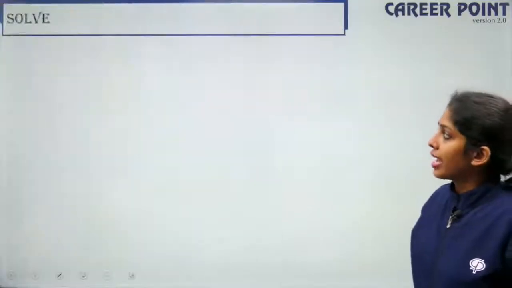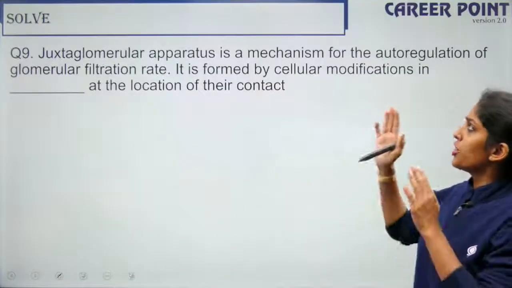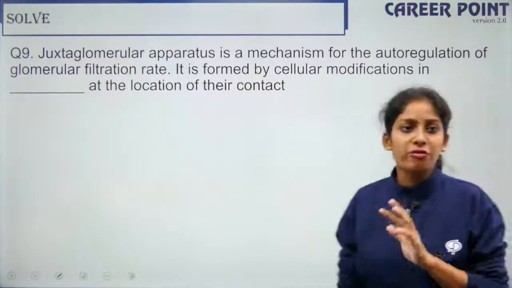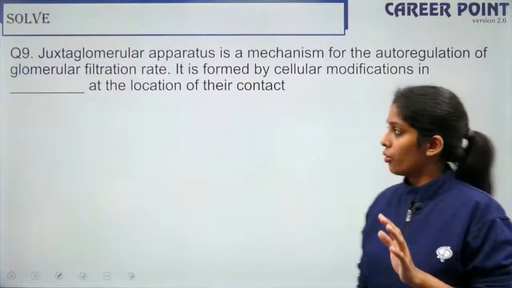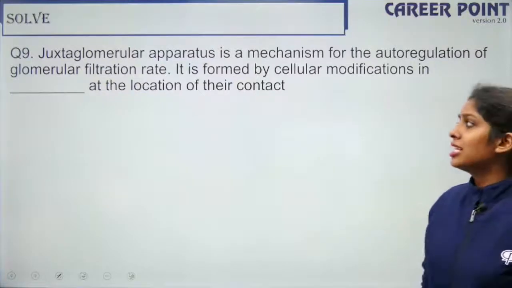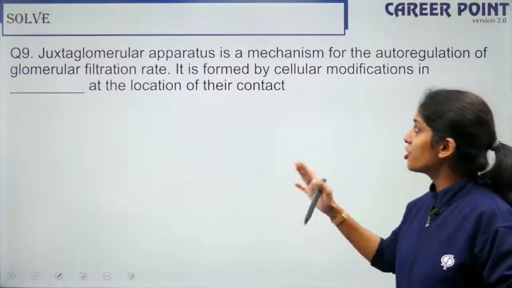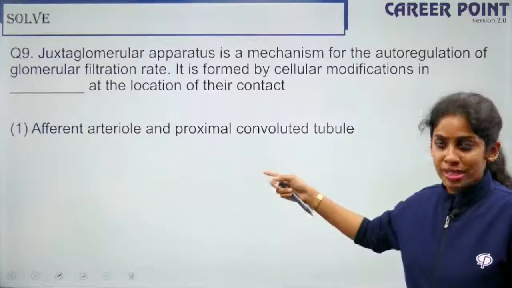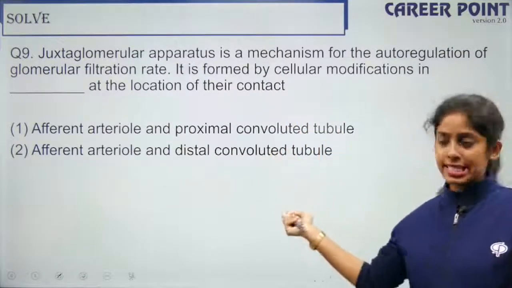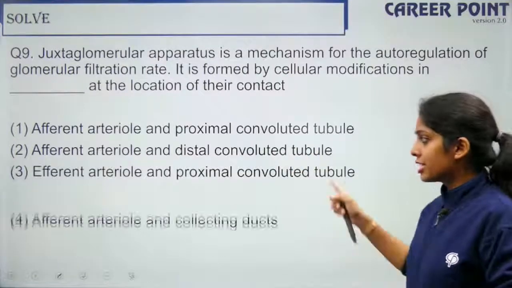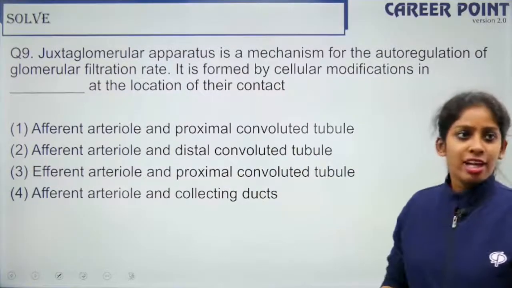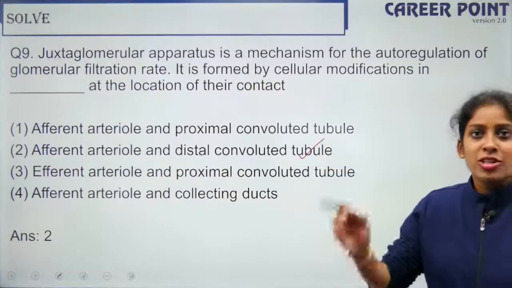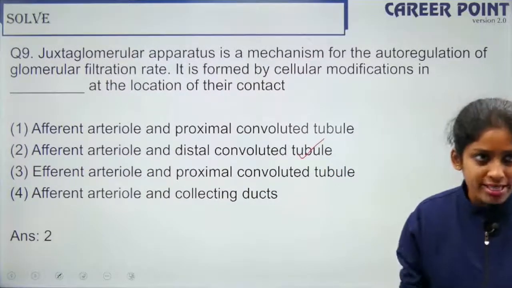So question 9. So the JG apparatus is a mechanism for the auto-regulation of the glomerular filtration rate. So which we know, right? So it is formed by the cellular modification in dash at the location of their contact. So it is between the afferent and PCT, or afferent and DCT, or efferent and PCT, or afferent and collecting duct. So this is a straightforward one. So it is afferent and your DCT. So that is where your JG cells are present, right?